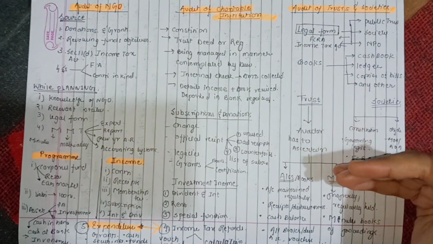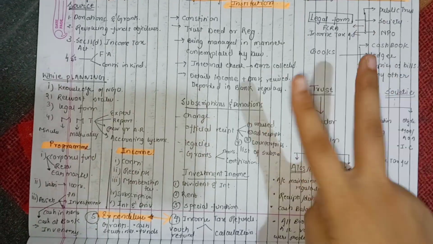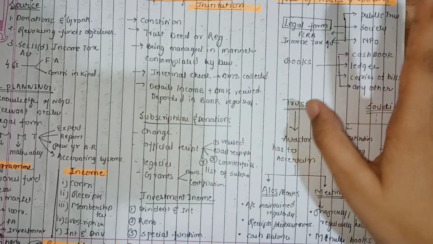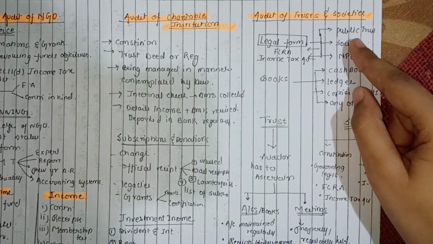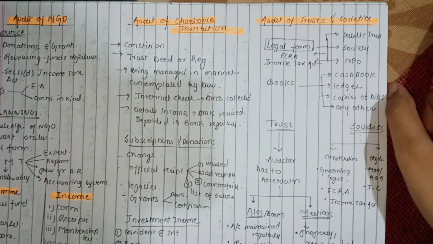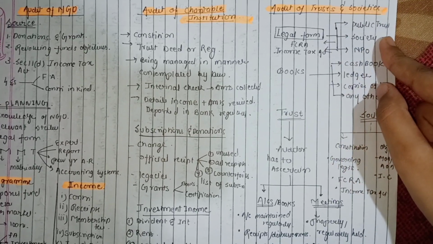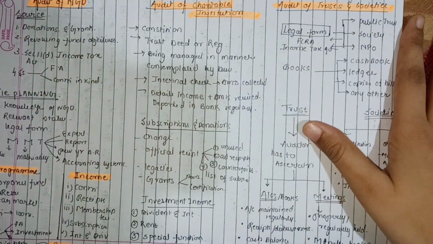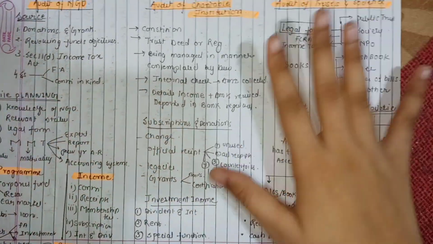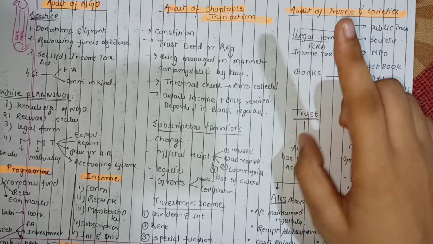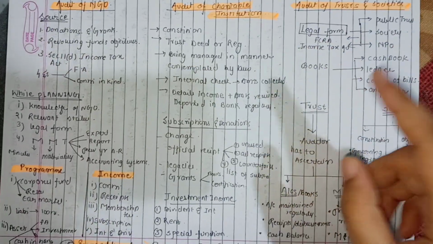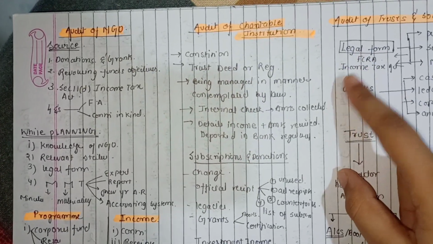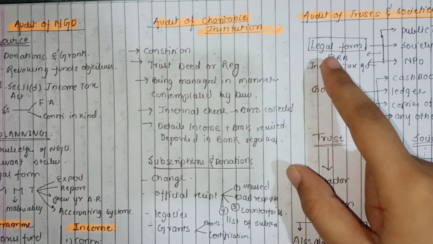So you have to divide the trust and the society into two parts. For the trust, the first thing we will see is the legal form of the trust: whether it is under a public trust act, whether it is registered under the Society Act, and whether it is registered as an NPO, that is Section 8 of the Companies Act 2013. That's all about the legal form. And if it is receiving any foreign funding or foreign contributions, then FCRA 2010 will also apply.